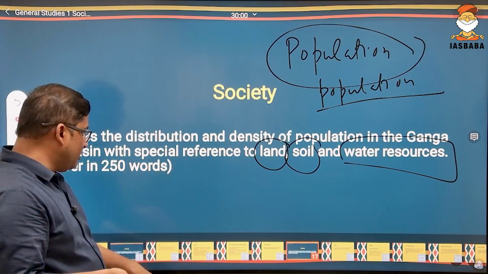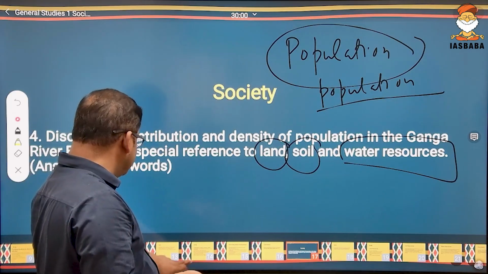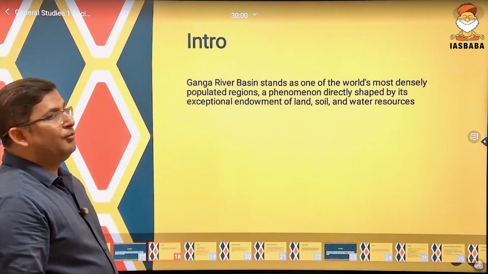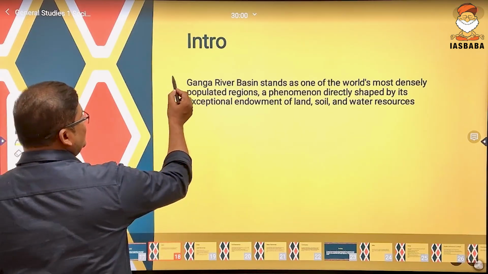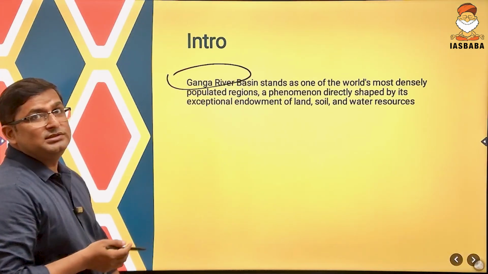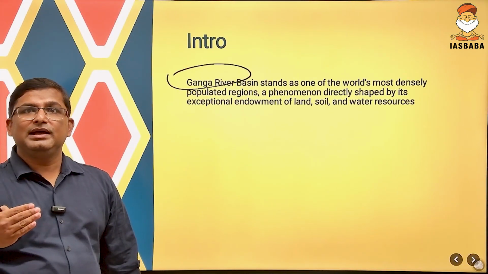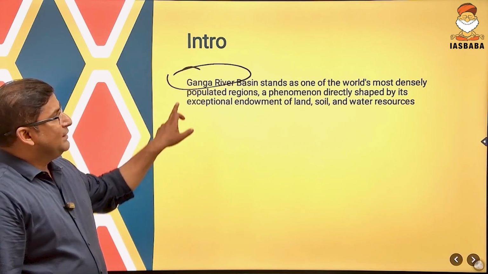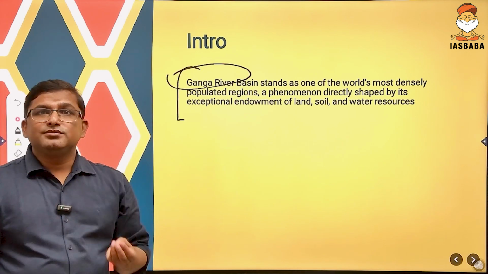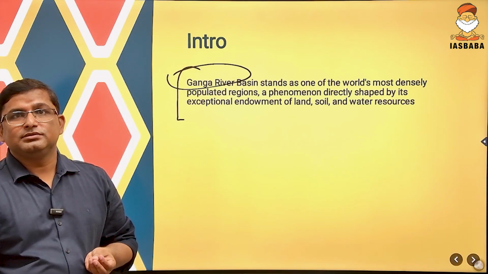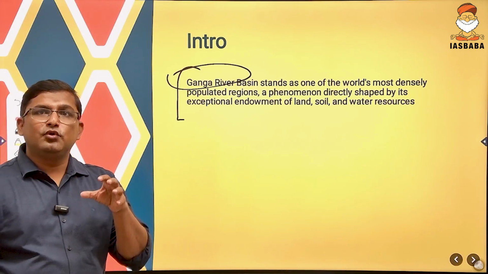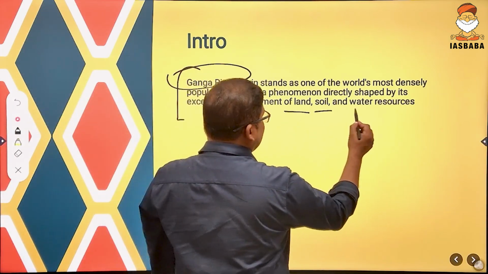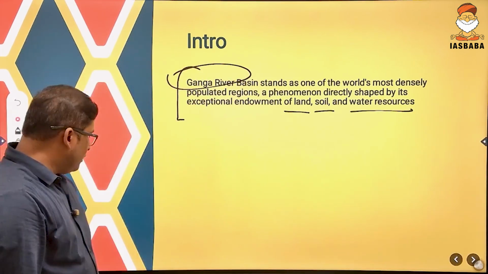So first write about the Ganga basin and then about the points. So Ganga river basin means what? Ganga river basin is the Ganga river as well as its tributaries also. So you can write down that the Ganga river basin is the world's most densely populated region. It is one of the world's most densely populated regions because of why? Because of land, soil and water resources. Now come to the points.